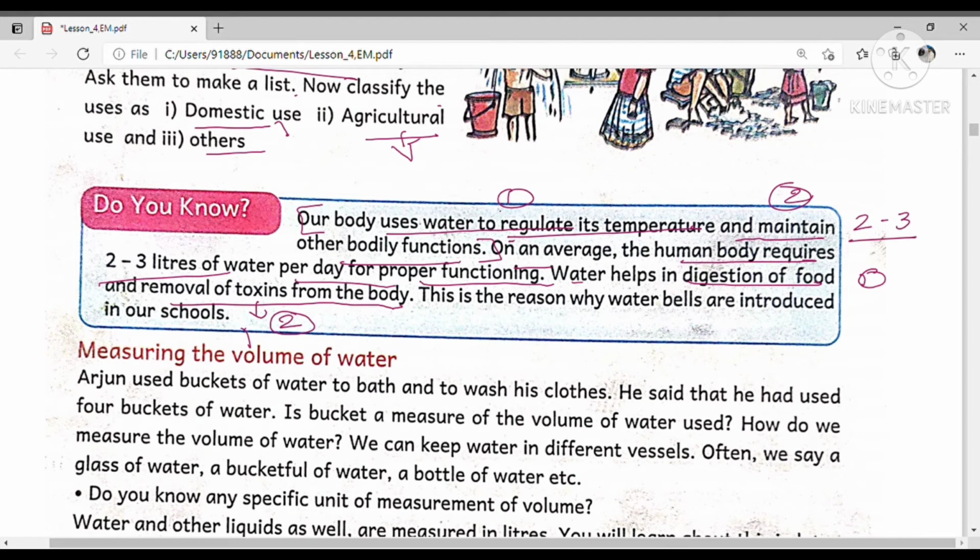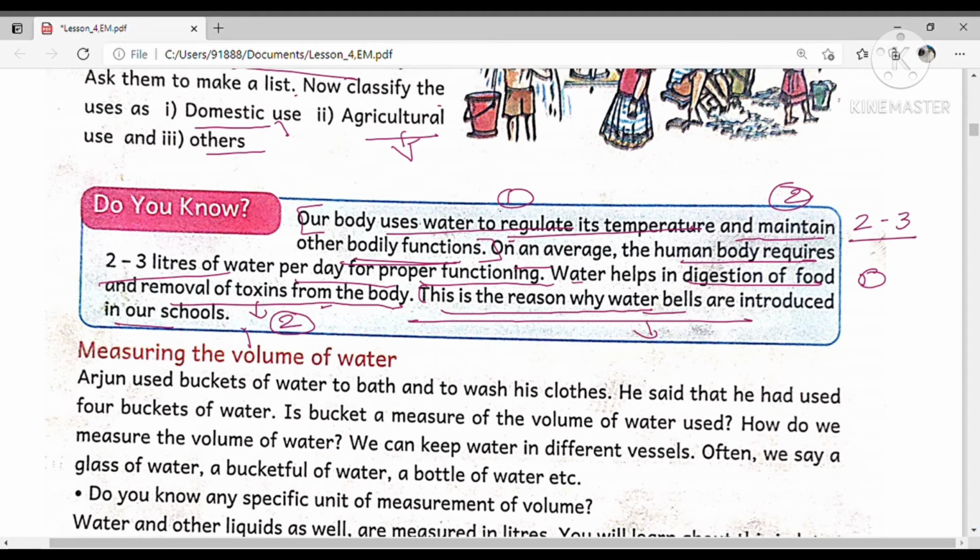Digestion is very important for us. Similarly, removal of waste is also necessary. Removal of toxins from the body is nothing but excretion. That means water helps in digestion and excretion. So digestion, excretion, respiration and circulation are called metabolic activities, or human bodily functions. This is the reason why water bells are introduced in our schools. Every 2 periods, the water bell rings for 5 minutes for the children to drink water.